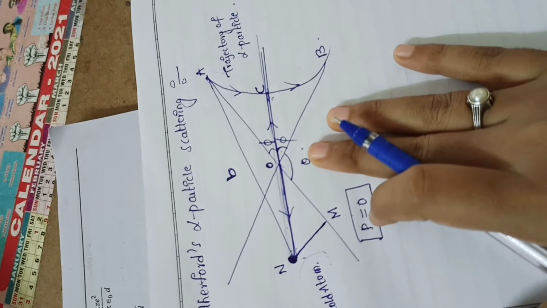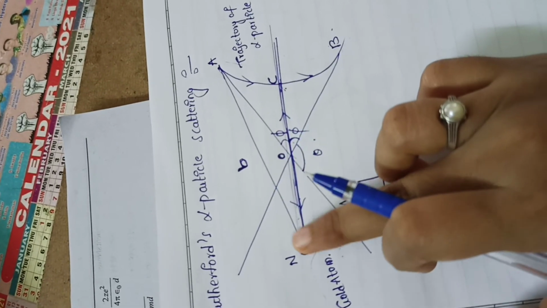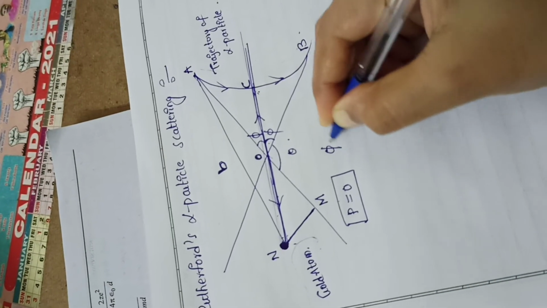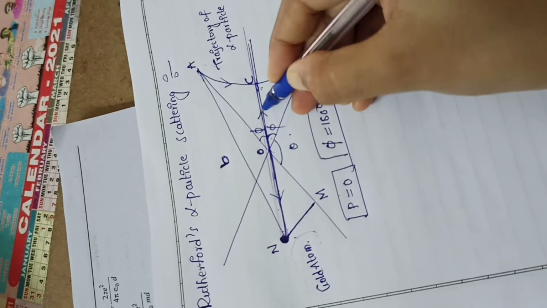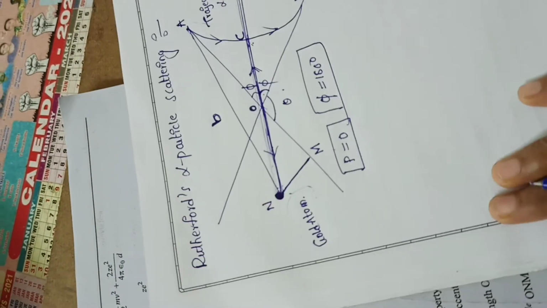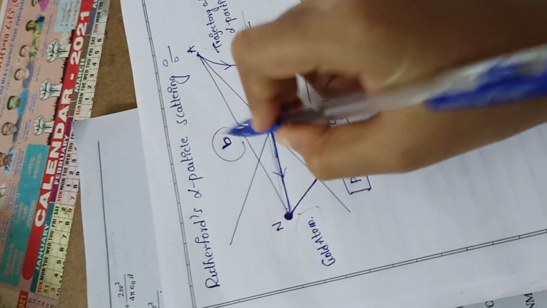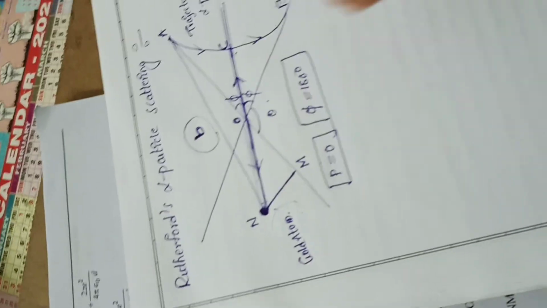And next, what will happen? Due to the repulsive force, due to the repulsion of the nucleus with the alpha particle, they reverse back with a 180 degrees phase shift. That is, pi equals 180 degrees phase shift. Alpha particles reverse back in this direction. Here I already told you B is the closest approach.